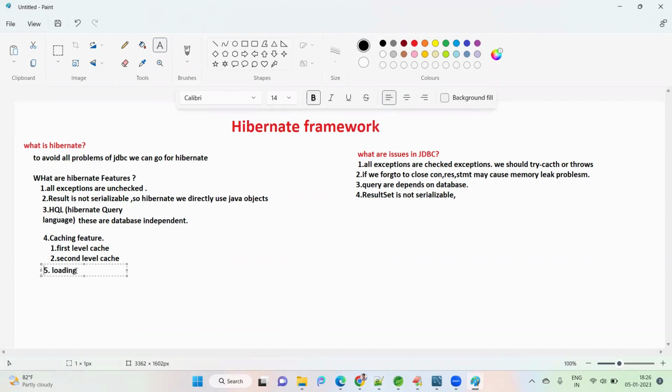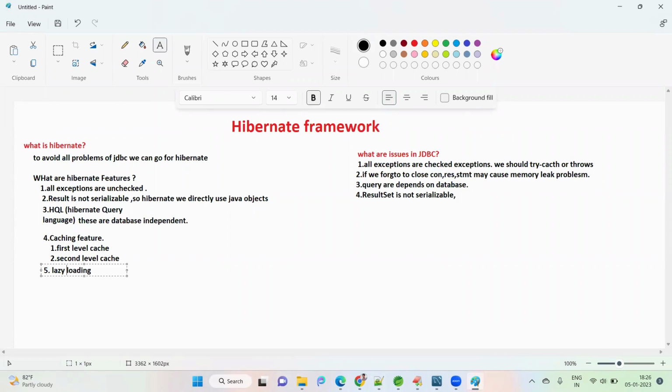Whenever I try to get the data of one product, it will go to the database and get it. That is early loading, which means whenever I ask for something, it gives the complete object, complete data. But lazy means whenever I ask for data, it gives a proxy object. A proxy just feels like a real object.